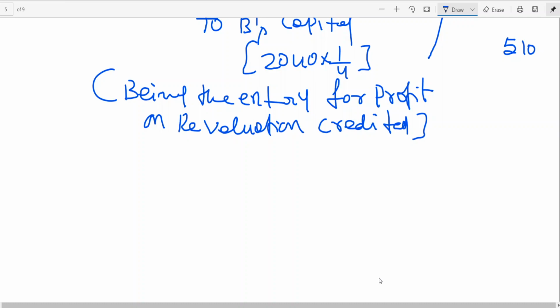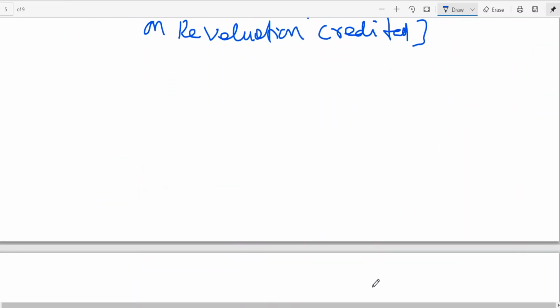But in this problem, we are having adjustment of capital. In future, A is going to have 10,000, B is going to have 10,000, C is going to have 10,000. So any partner having more than 10,000, cash will be paid. Any partner having less than 10,000 has to bring cash. We can know only after opening the partners' capital accounts. So in the meanwhile, I am leaving the space there for writing the entry.